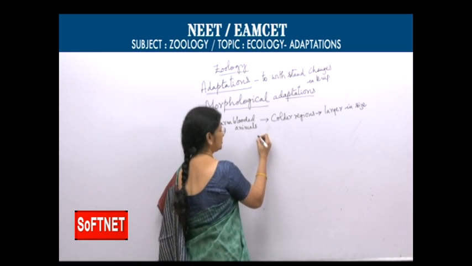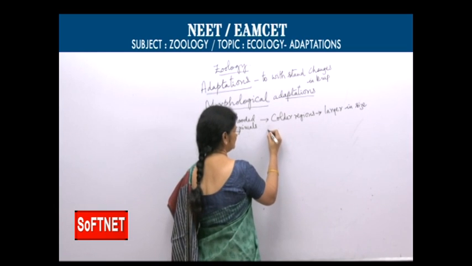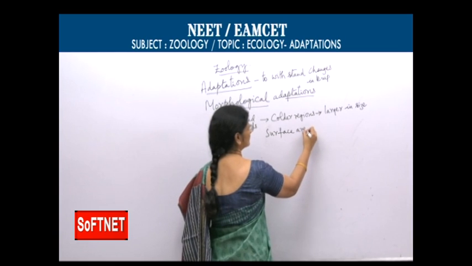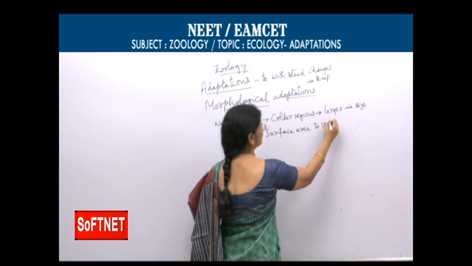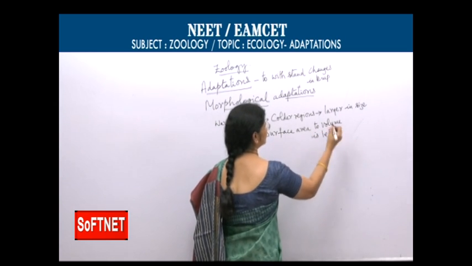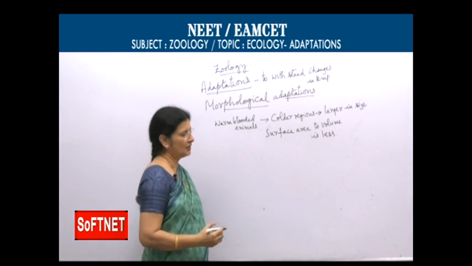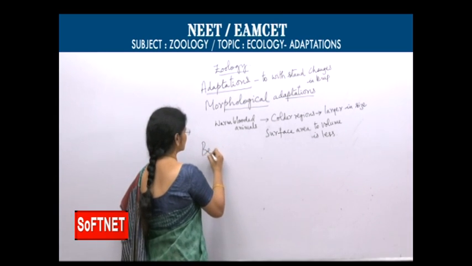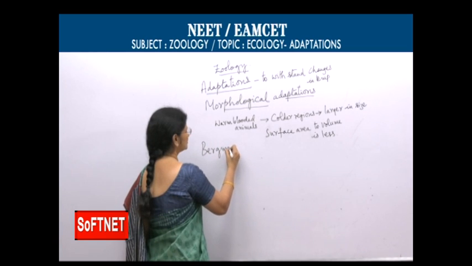So the ratio between surface area and volume is less in such animals. This is explained by Bergmann, so it is called Bergmann's rule.